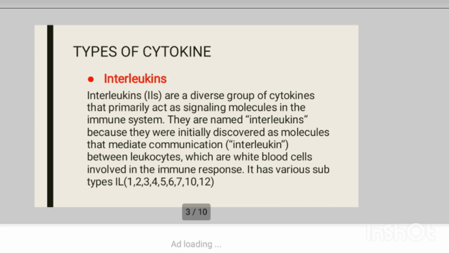First, interleukins. They are a diverse group of cytokines that primarily act as signaling molecules in the immune system. They are named interleukins because they were initially discovered as molecules that mediated communication between leukocytes, which are blood cells involved in the immune system. These interleukins have various subtypes. They are interleukin 1, 2, 3, 4, 5, 6, 7, 10, and 12.